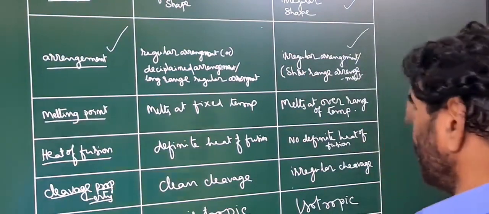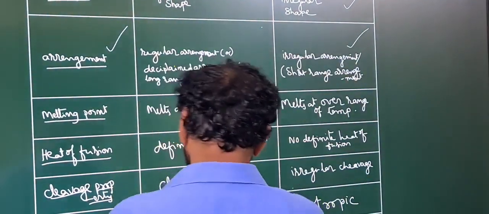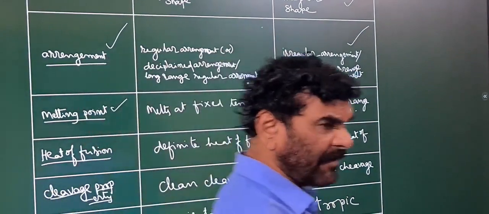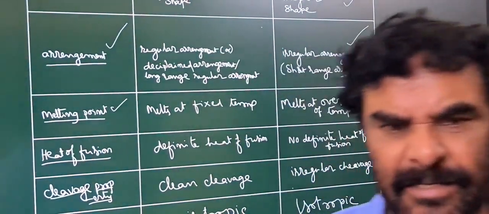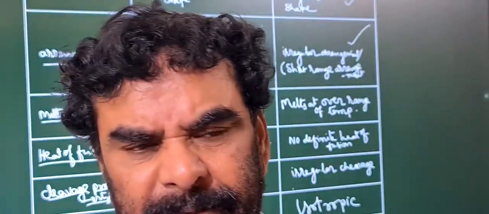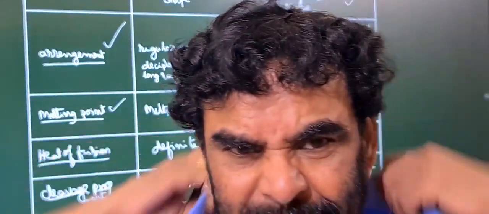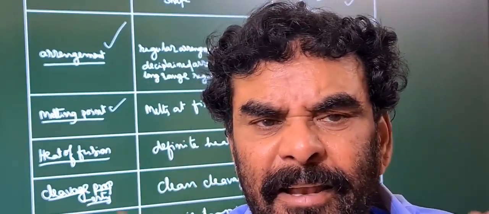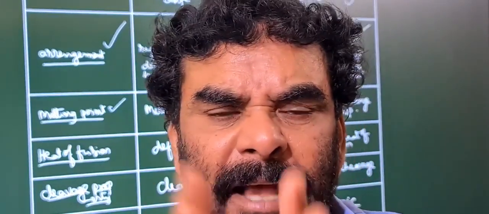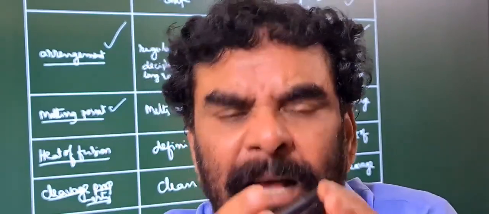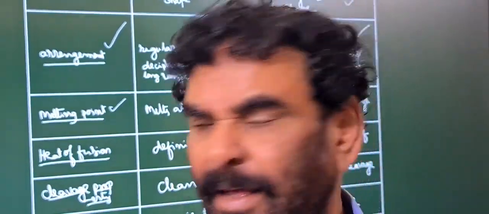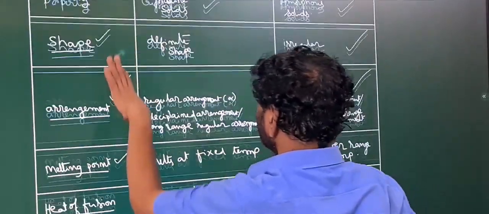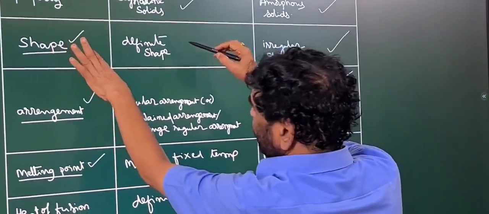So irregular arrangement. And now we are coming to comparing the melting points of the crystalline and amorphous solids. See, melting point depends on the intermolecular attraction or interionic attraction or interparticular attraction that exists in the crystalline solids.